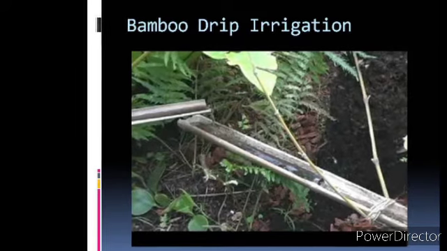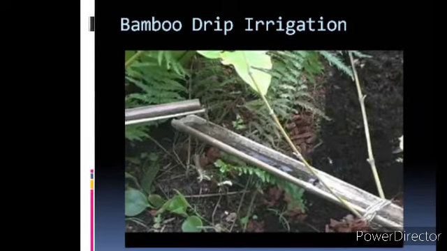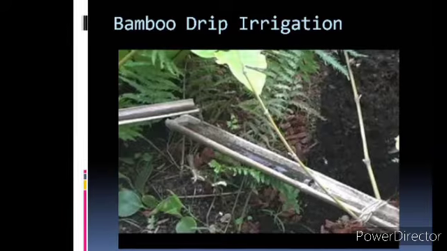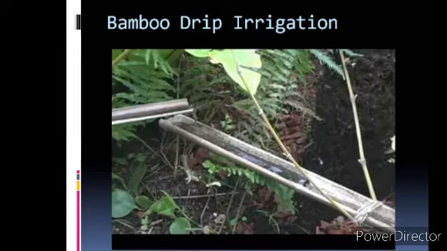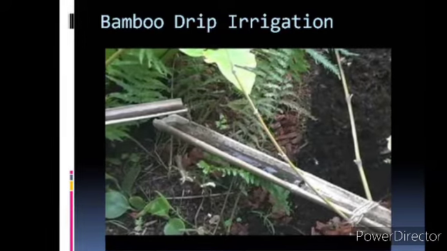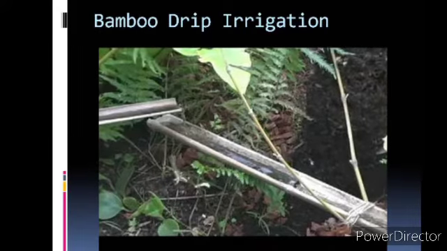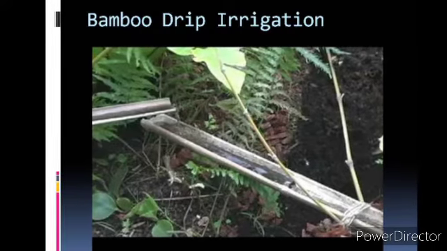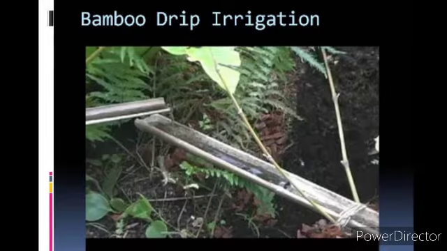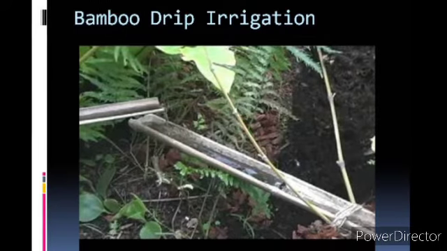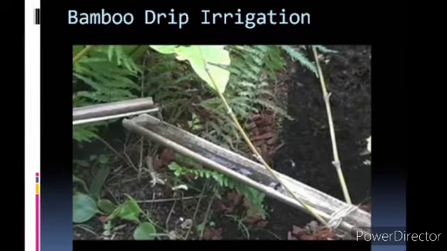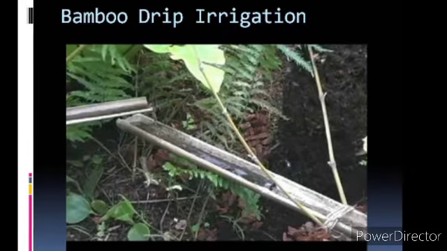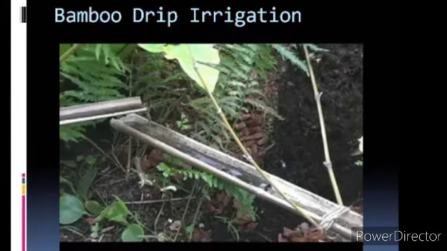So this is a picture of bamboo drip irrigation. See, bamboos are being connected and water flows through them. You have a very detailed method of this bamboo drip irrigation in your textbook, so you can refer to that. This is how bamboos are connected and water is taken through these bamboos to different parts of the agricultural field.